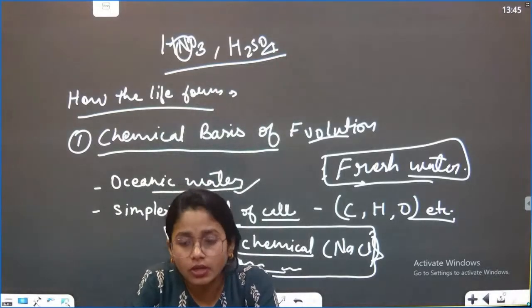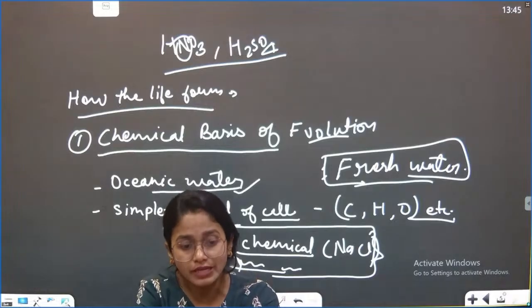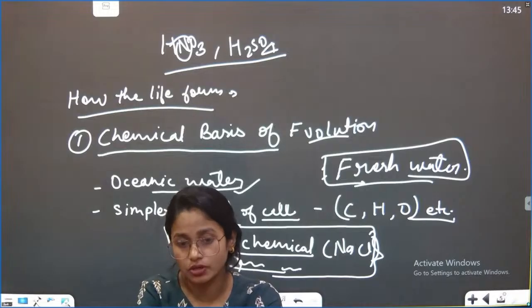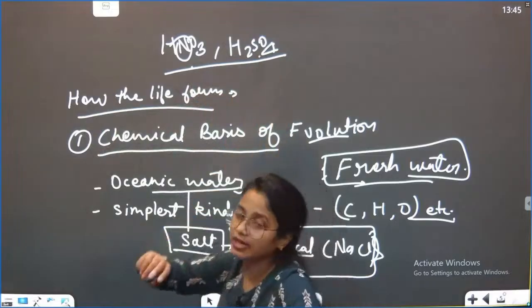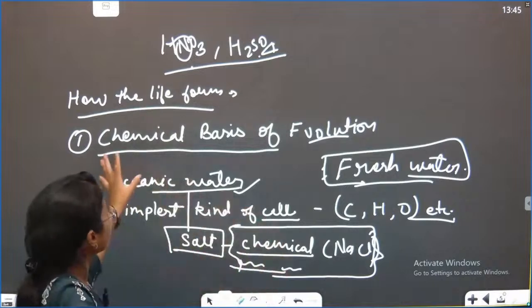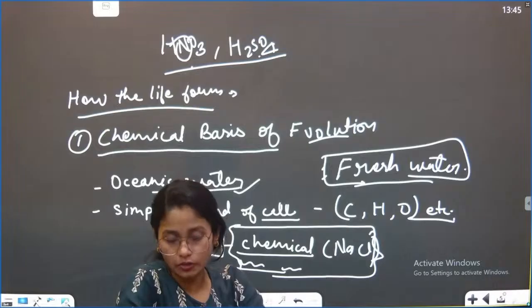So where is this all coming from? When this podium was a part of the living tree, this tree was also constituted of nitrogen, carbon dioxide, sulfur, oxygen, so many things, right? That is why the chemical basis of evolution theory has been accepted broadly.